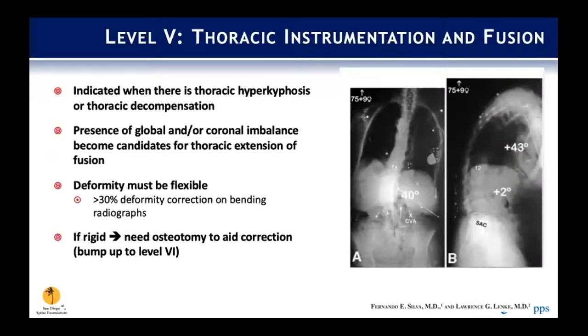So thoracic instrumentation and fusion. This is indicated when there is significant thoracic hyperkyphosis or thoracic decompensation, and if there's a presence of global and coronal imbalance. The deformity must be flexible, however. We assess the flexibility of deformity based off of their flexion or dynamic radiographs. If there's greater than 30% deformity correction on bending radiographs, this would be considered a flexible deformity and amenable to thoracic instrumentation and fusion. If it's rigid, as we'll talk about next, an osteotomy would be needed to aid in your correction.